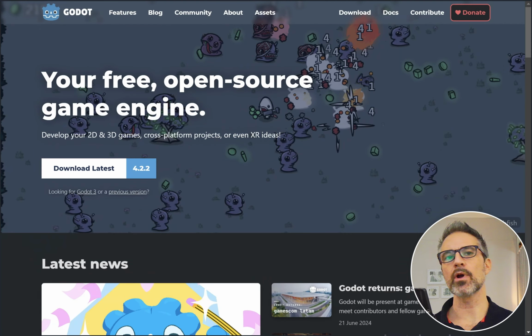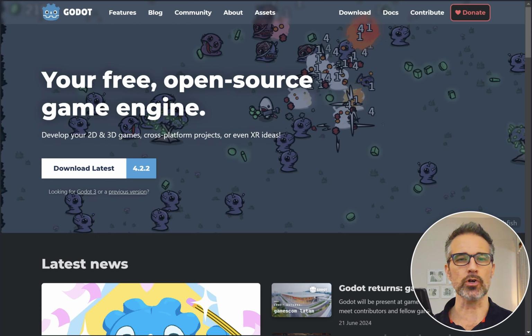So here in the web browser, we're taking a look at GodotEngine.org, and this is the home for finding out more about the community, the tool itself, what you can do with it. You can click around here and get used to the types of projects that you can do to help brainstorm and figure out if Godot's right for you. If you're already using Godot, then as you follow along with my series, I hope I can offer some new tips, particularly around using C# inside Godot. There's some learnings to be done there.